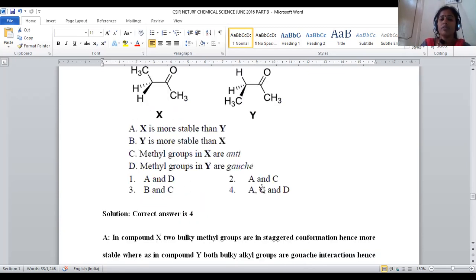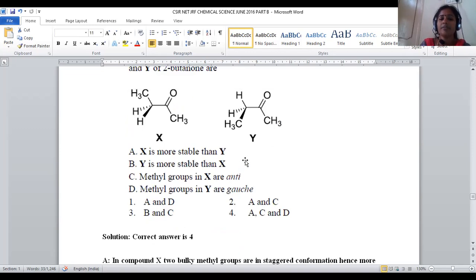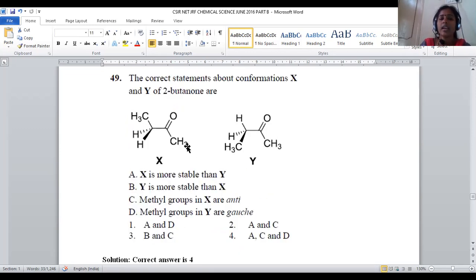Compounds X and Y. What will be the statement? Let us see. X is more stable than Y, obviously, because the two bulky methyl groups are inclined in a far apart region. Both are far apart from each other. That's why we can say this is the more stable conformation. And with two bulky groups adjacent to each other, that will not give sufficient stability, because it is not possible to accommodate two bulky groups in the same place. That will generate steric hindrance, so Y will be the least stable. So "X is more stable than Y" is the correct statement. "Y is more stable than X" is the wrong statement.